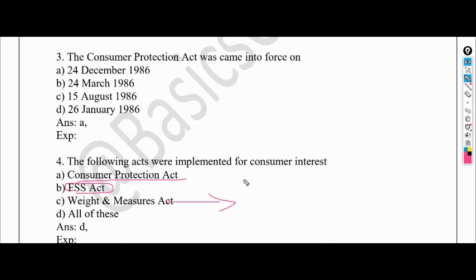For example, you're using the unit 1 kg or 100 grams or any other units to measure weights and measures. The legal statutory provisions were provided by the Weights and Measures Act and the Legal Metrology Act. These were the two acts which provided the statutory powers for this. After this was given, the usage of these units became familiar. This is one of the important facts behind this act. Please remember this.